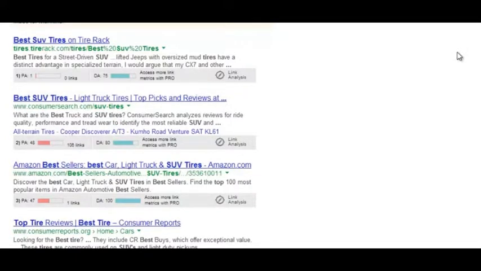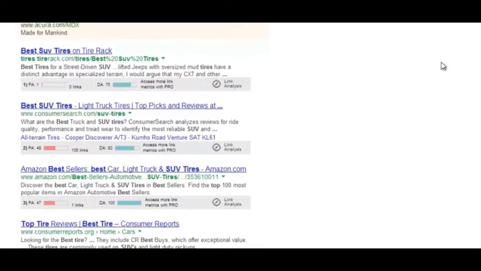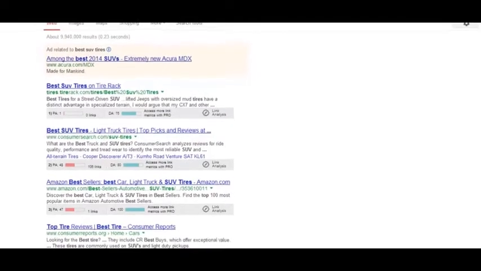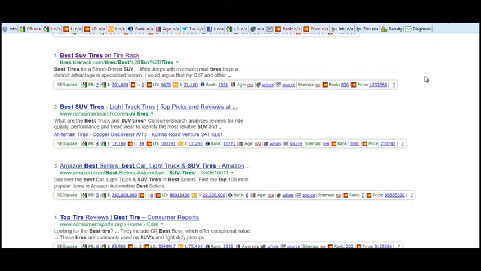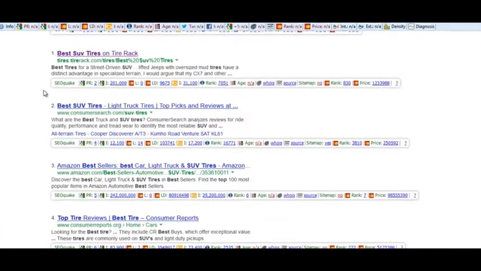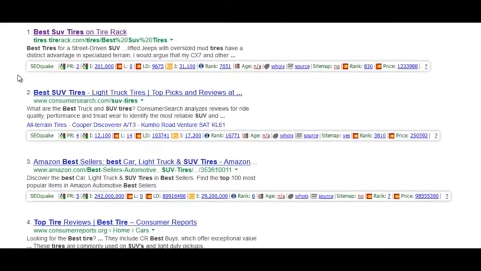Now, you also want to evaluate some on-page metrics for each of these sites, and that's what we're going to do next. If you wanted a second opinion, so to speak, on how competitive the keyword is, you can install the SEO Quake SERP overlay and get some different data that Moz doesn't show you. For example, instead of page authority, it shows you the Google page rank of that page. In this case, it's 2, 4, 5, etc.